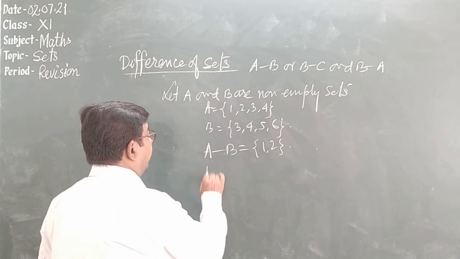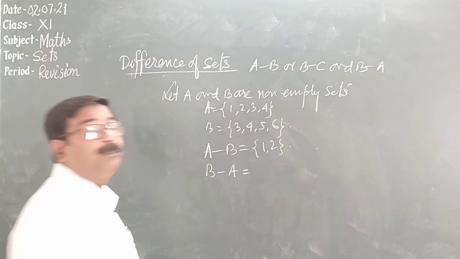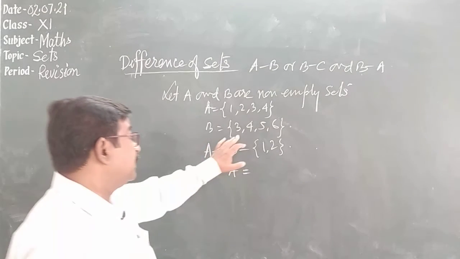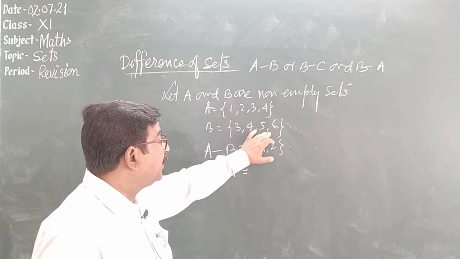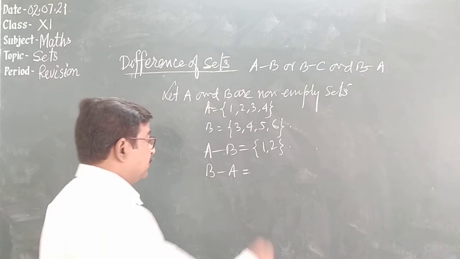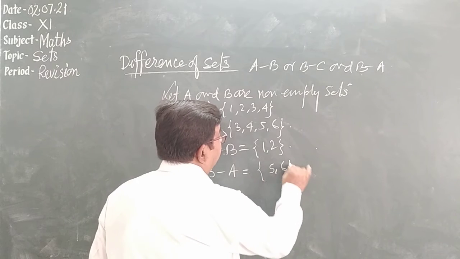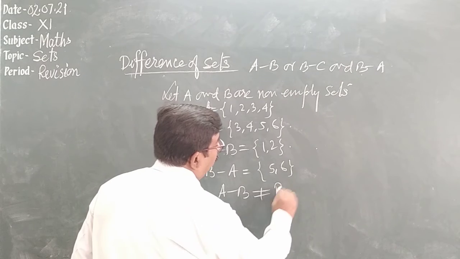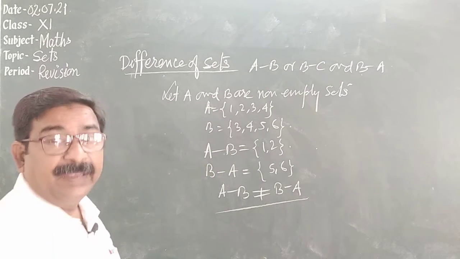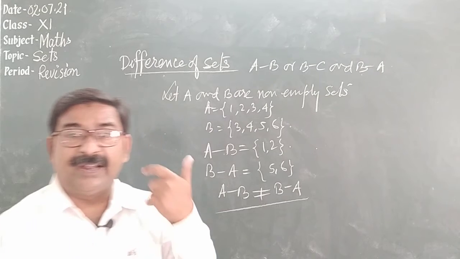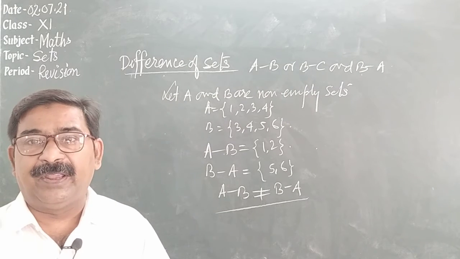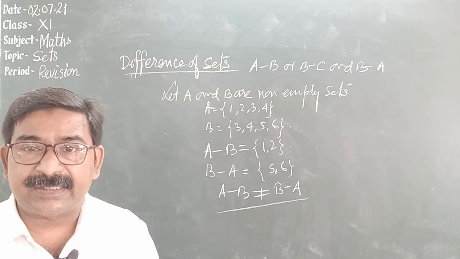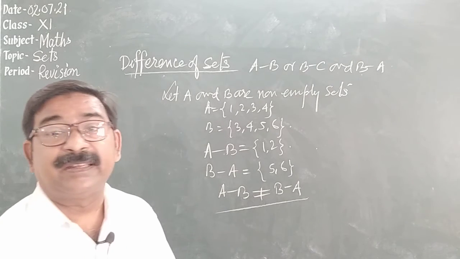And suppose we are going to find B minus A. So the elements of B which are not found in A: we see that 3 and 4 are found in both the sets. This 5 and 6 are not found in A. So this is {5, 6}. So clearly we see that A minus B is not equal to B minus A. It happens in case of all unequal sets, all pairs of unequal sets. But in case of equal sets, A minus B and B minus A are equal.